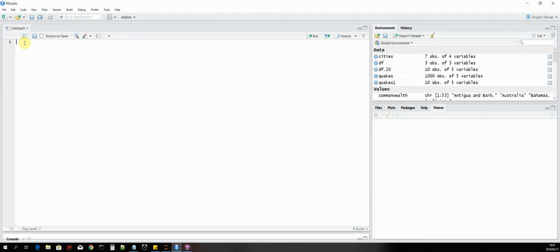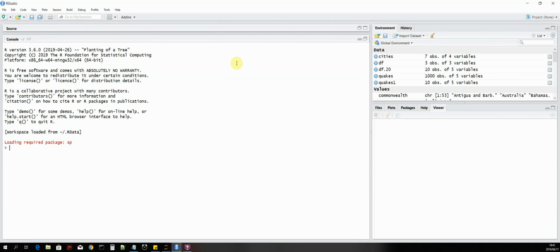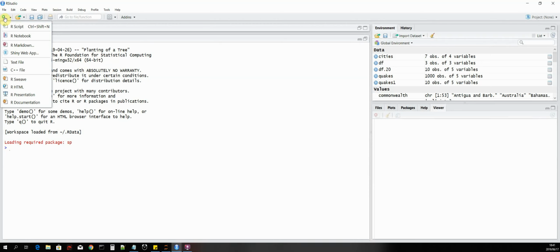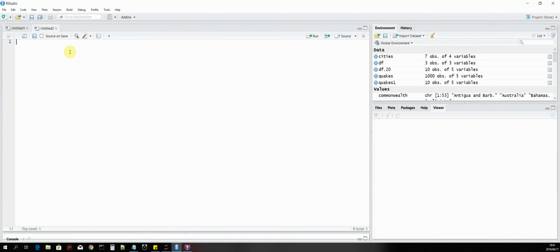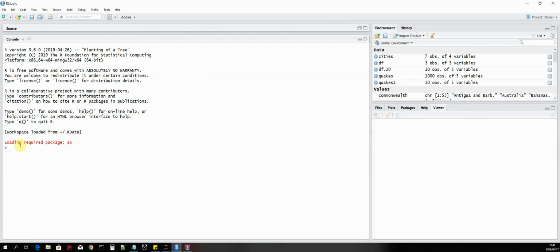Okay, so once you have installed R and RStudio, you open up RStudio and you should see a clean page with Untitled. So the next thing that we'll be doing is we will first install our third-party packages that we'll need to build our application. So we open up the console. Actually, what you should see is just the console. Then click on the plus sign for a new R script, and then you will see this page. And then the R console will be minimized below. Right, so let's go back to the R console. Control L to clear the console.